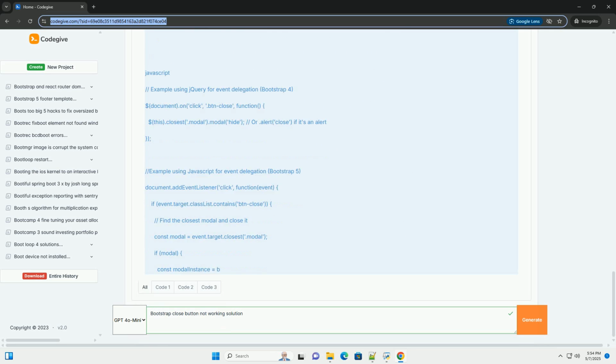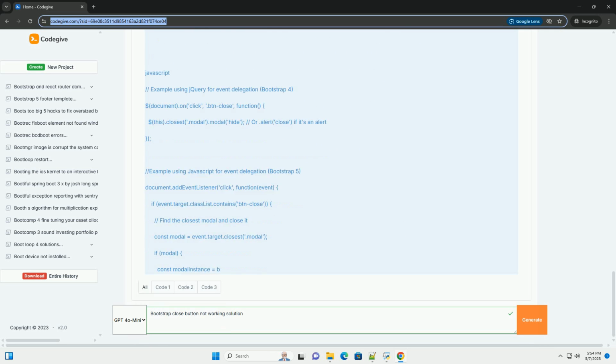Step 4. Event delegation for dynamically added elements. If you're adding the close button, or the modal/alert containing it, to the DOM dynamically using JavaScript, you need to use event delegation. This means attaching the event listener to a static parent element, for example the document or a specific container, and then filtering the events to target the close button. Explanation.